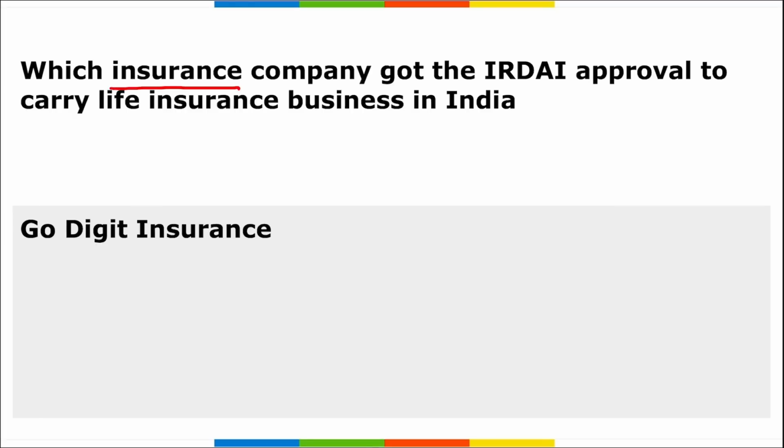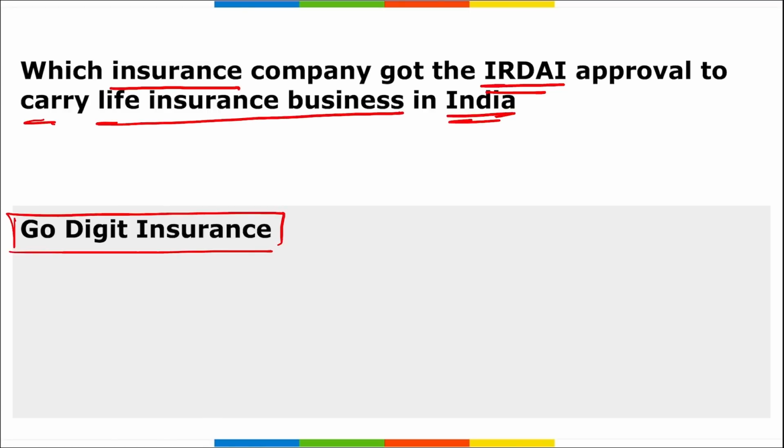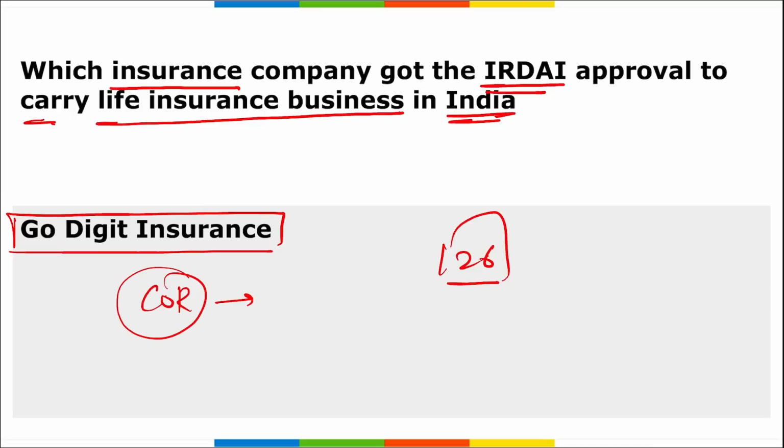Next, which insurance company got the IRDAI approval to carry life insurance business in India? It is Go Digit Insurance. I repeat, IRDAI, the Insurance Regulatory and Development Authority of India, granted the certificate of registration to Go Digit Life Insurance to carry out insurance business in India. The approval brings the total number of insurers in the Indian life insurance segment to 26.